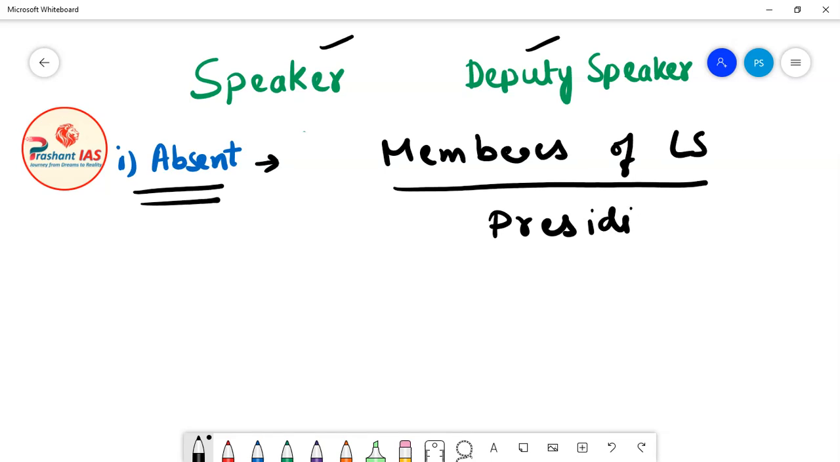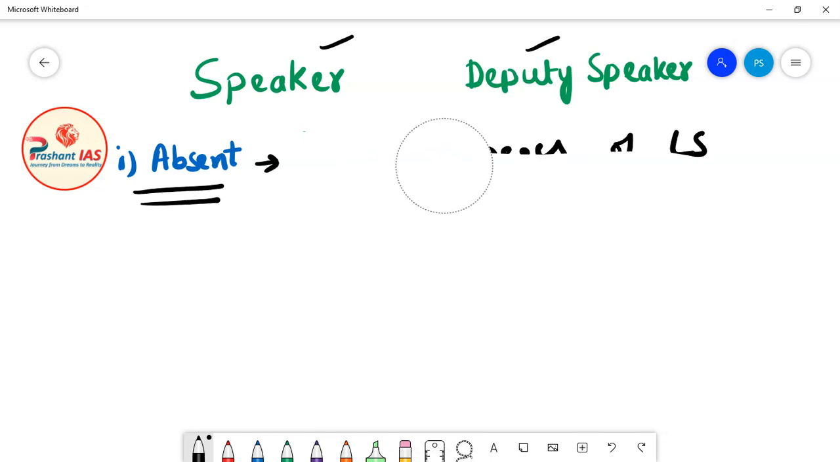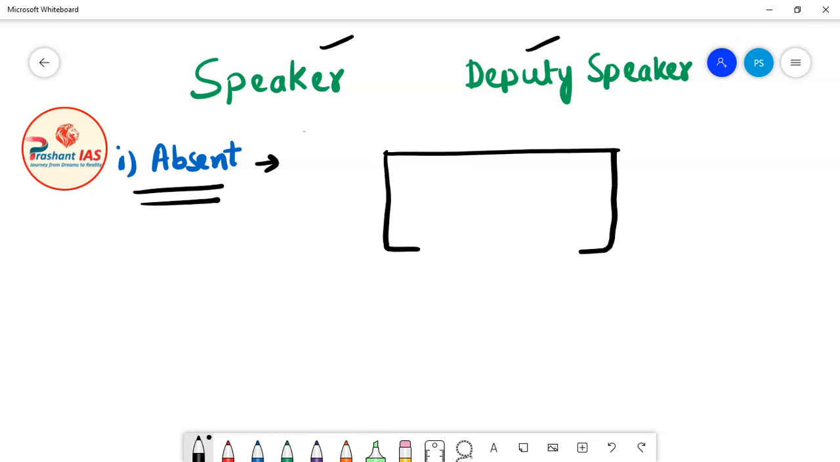Okay, so what will happen is that all the members of Lok Sabha will choose one of the members to act as presiding officer. For example, let's suppose this rectangle is Lok Sabha and all these blue dots are the members of Lok Sabha. These members will choose one of the members from among themselves to act as the presiding officer of the House. This will happen when both of the officers are absent.